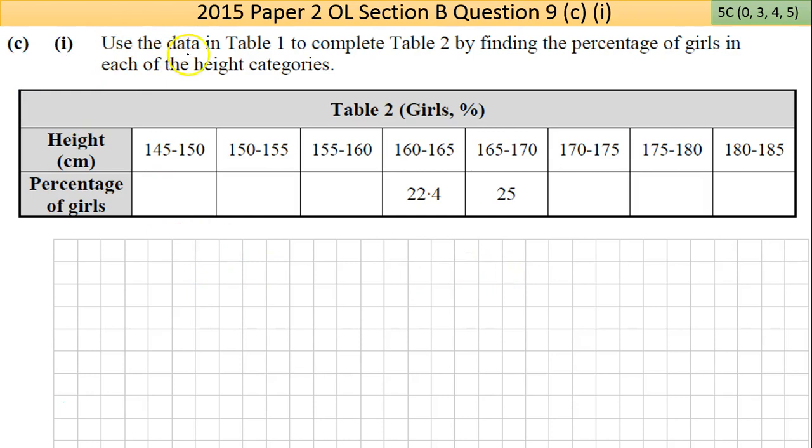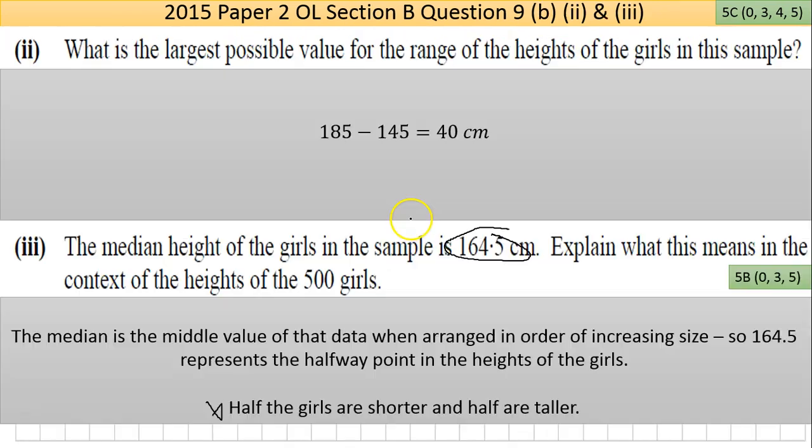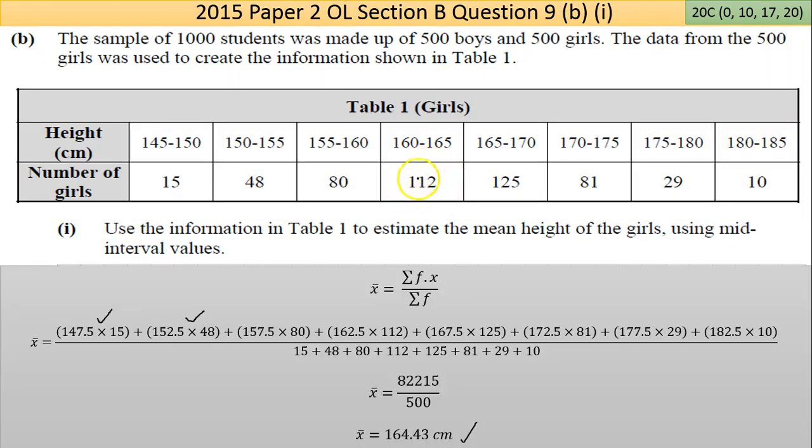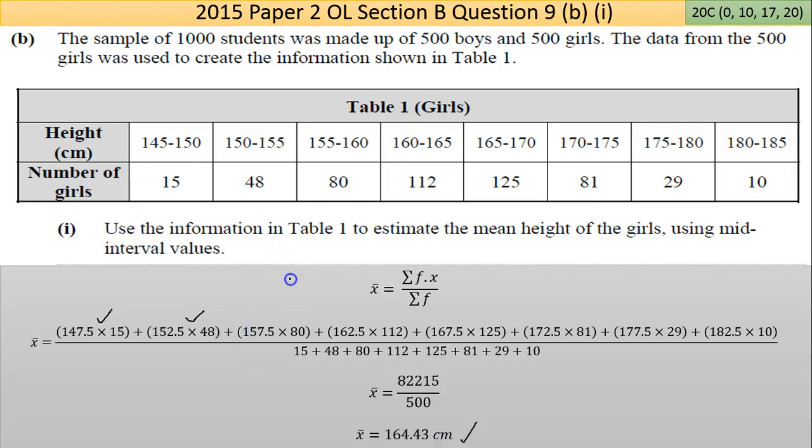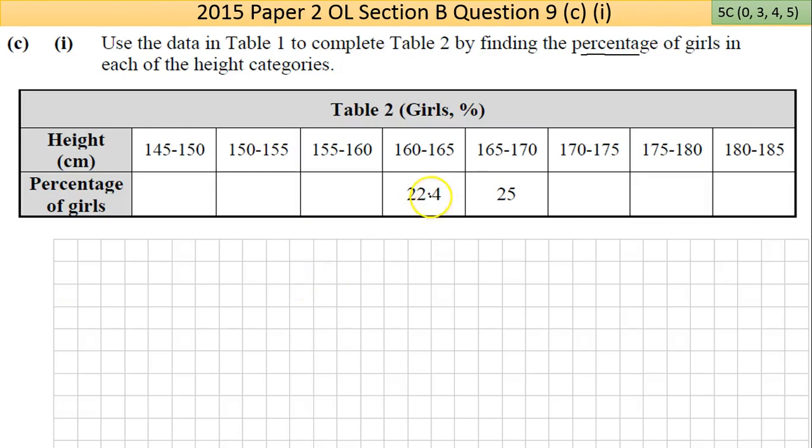Okay, so it says use the data in table 1 to complete table 2 by finding the percentage, so percentage multiplied by 100, of girls in each of the height categories. Now to give an example here, you have your figures from the previous thing. So let's go back here. 112 divided by 500 should be, now let's just remember that. I'll pick up my calculator. So 112 divided by 500 gives me 0.224. Multiply that by 100 to change it to a percentage. I get 22.4. So that's where they've gotten this 22.4.